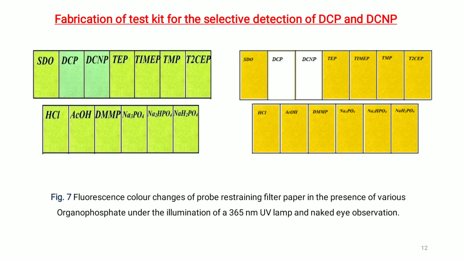Fabrication of test kit for selective detection of DCP and DCNP. The fabrication process involves dipping Whatman 40 filter paper in a DMSO solution of SDO and drying it in a hot air oven at 60 degrees Celsius.